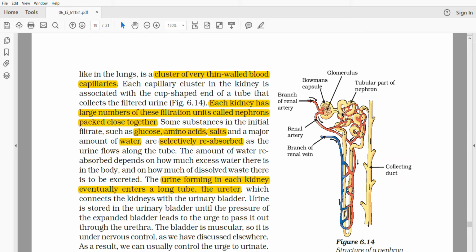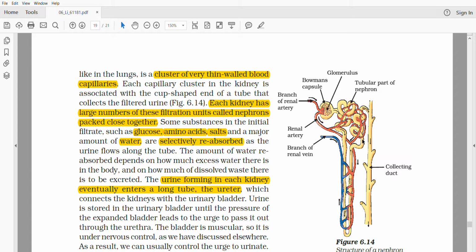If these are also present inside the urine, then they must be reabsorbed by our body, because those are necessary. Glucose, amino acids, salts, those are all necessary substances. So these substances get reabsorbed by our body during this journey. When this journey is taking place, the glucose, amino acids, salts get reabsorbed by our body.